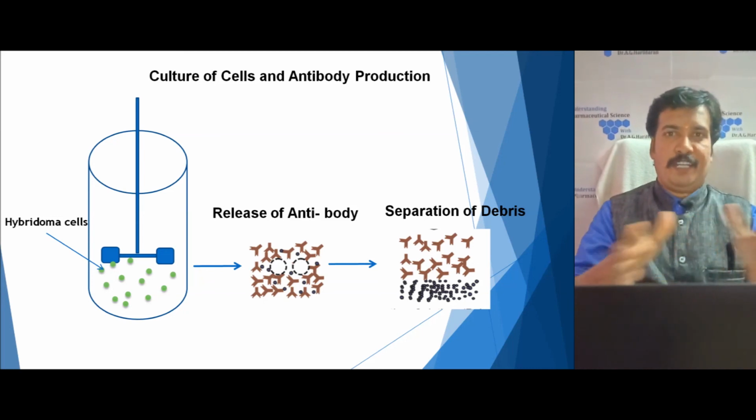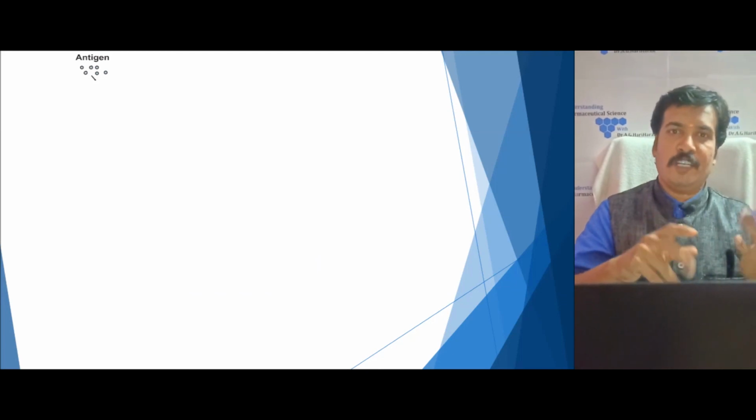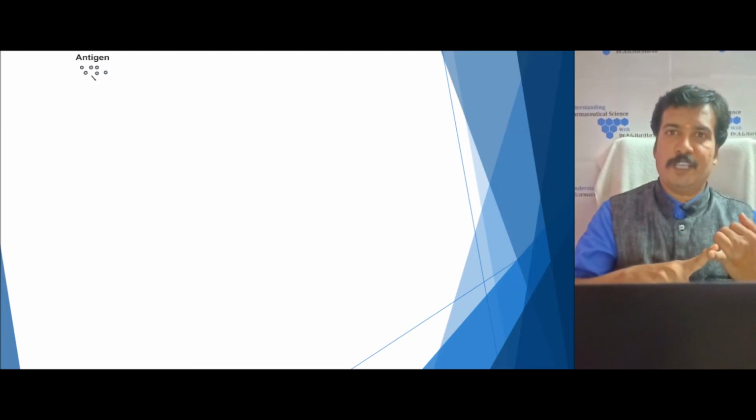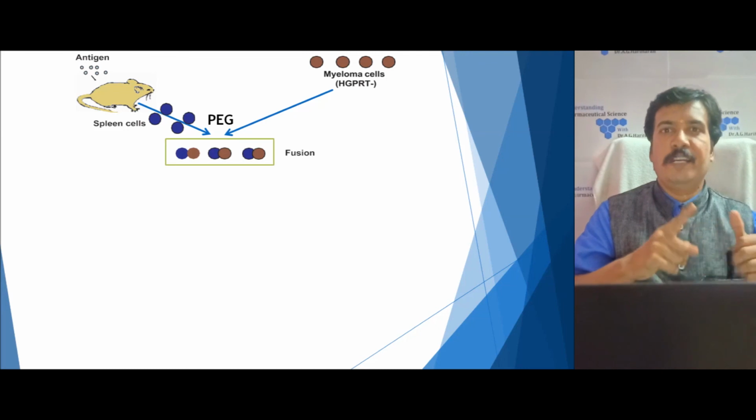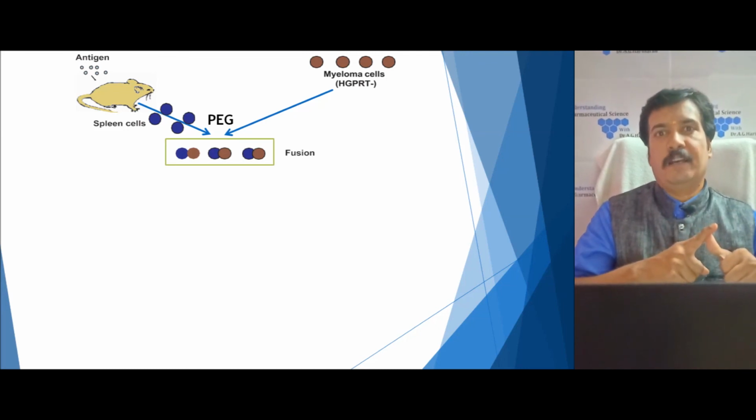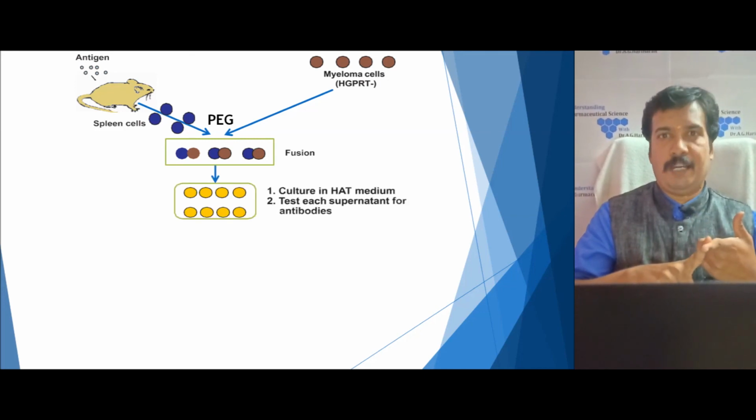So I can simplify the steps once again for you. The first step is getting a pure form of immunogen. Then we administer this immunogen to the animal. The animal produces lymphocytes in the spleen. From the spleen they are isolated and we take the HGPRT minus myeloma cells, then fuse them in the presence of polyethylene glycol to produce the hybridoma cells. Then the hybridoma is selected through a HAT medium.